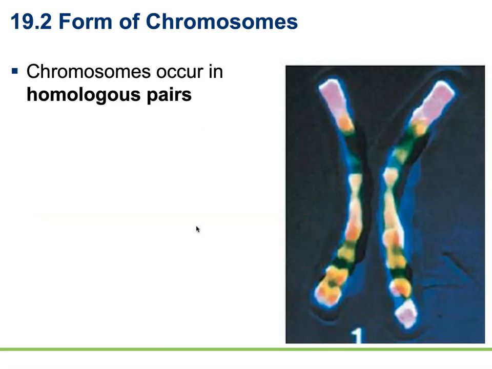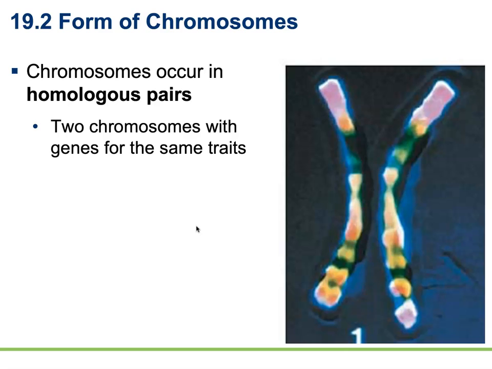So as we've mentioned, chromosomes occur in homologous pairs. Each somatic cell contains those homologous pairs. One chromosome, as I said, is from the mother, one chromosome from the father. These chromosomes have genes for the same traits, and they also have the same banding pattern. This band indicates where certain genes are located. And what we'll find on chromosome number 1 is that the genes are located at the same loci, meaning that they are found in the exact same location on either chromosome. Now, like I said before, they might be different information, but they're still coding for the same type of information.